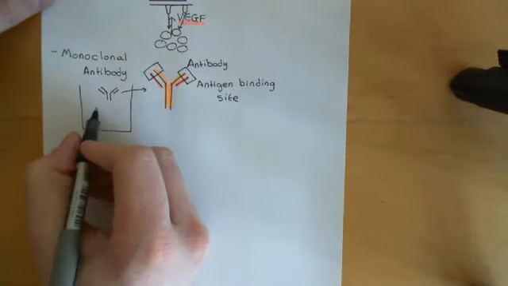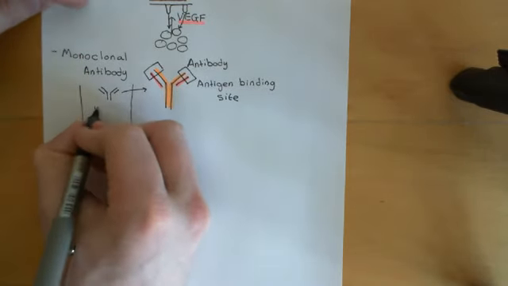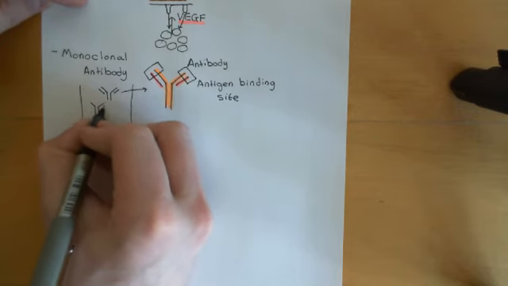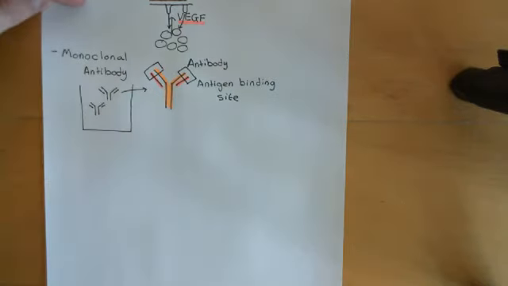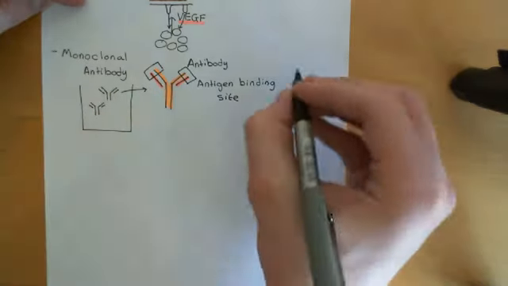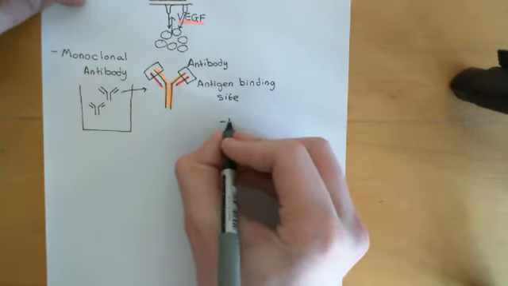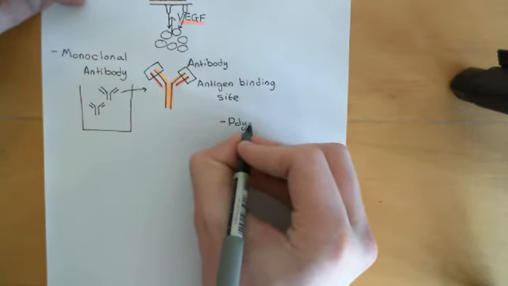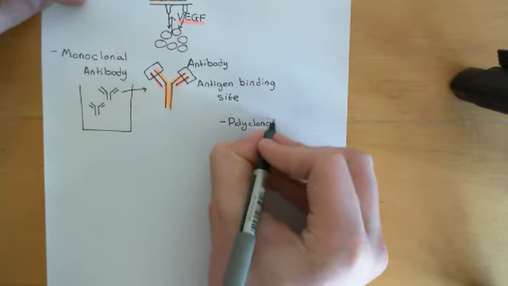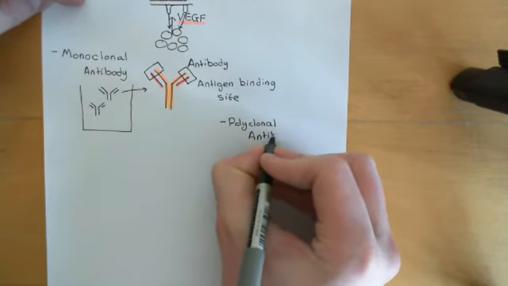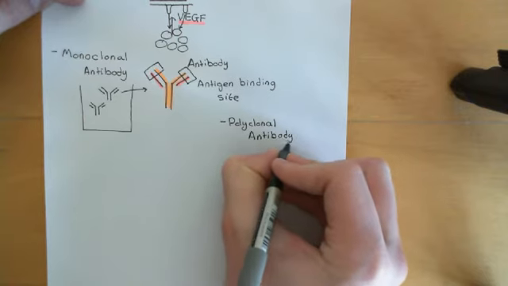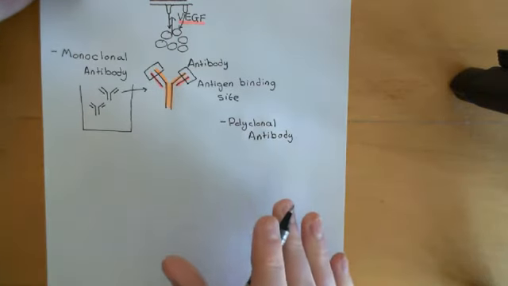Now, when we produce a monoclonal antibody, this is going to be a solution containing loads of antibody molecules which all bind to a certain antigen, and their antigen binding sites are going to be identical. Now, let me just contrast it to what a polyclonal antibody is. A polyclonal antibody is a solution containing loads of antibody molecules which are all against the same protein but which are not all identical.